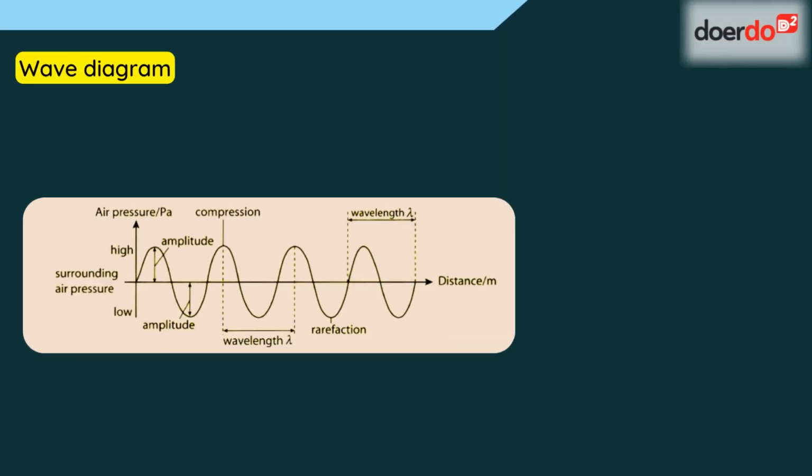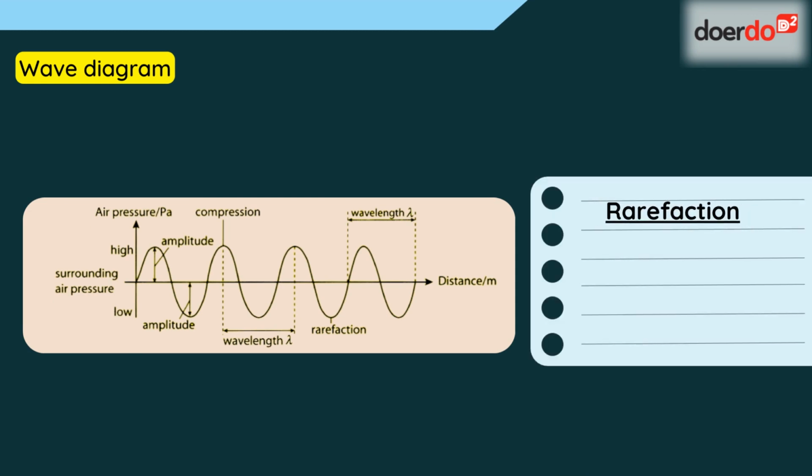On the other hand, in the regions of rarefaction, the density of molecules is lower, so the surrounding air pressure will be lower, and the loudness will be lesser. Hence the amplitude is lower.